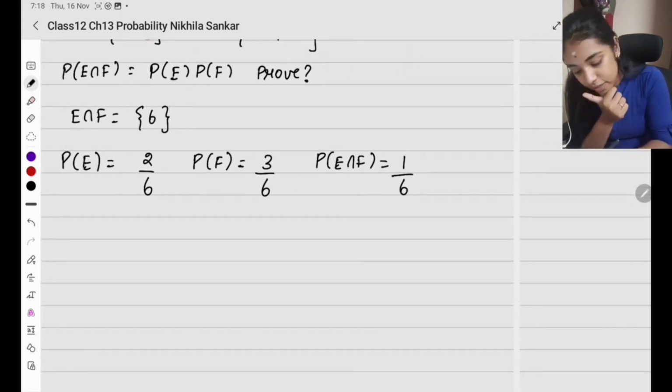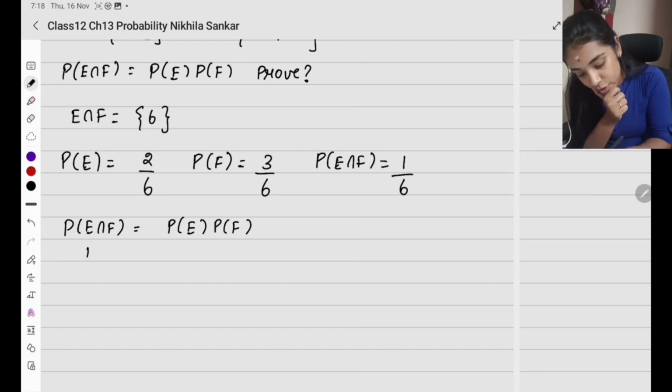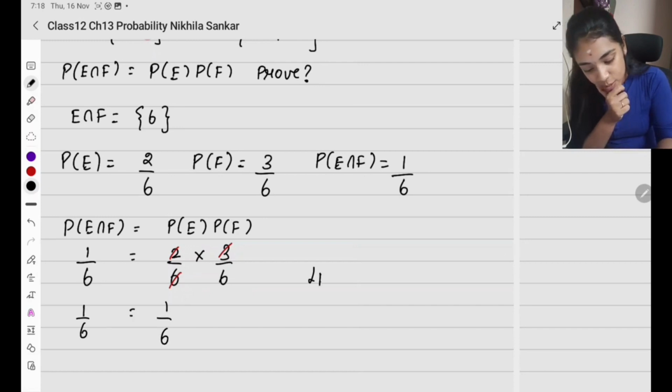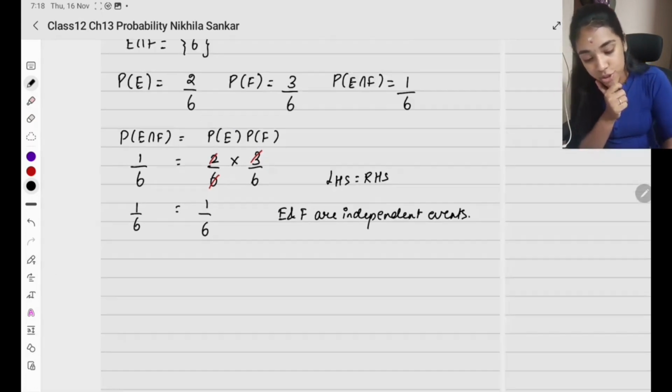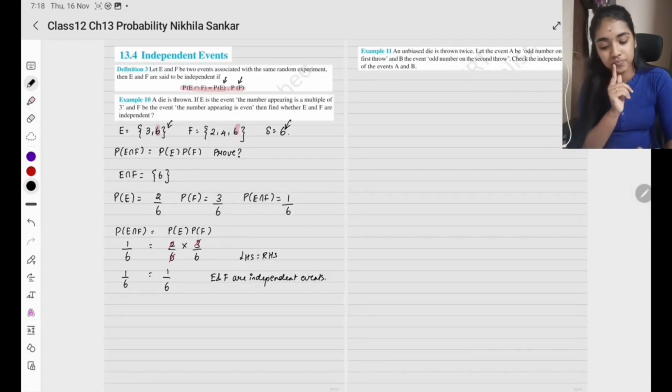Okay. Now let's see if this satisfies. Probability of E intersection F equals probability of E times probability of F. So this is going to be 1 by 6, and this is going to be 2 by 6 times 3 by 6. What can I cancel? 2 3s are 6. So what am I left with? 1 by 6 equals 1 by 6. So LHS equals RHS. So how should we write the final answer? E and F are independent events. This is how your conclusion should be. Okay? Simple. Please copy.